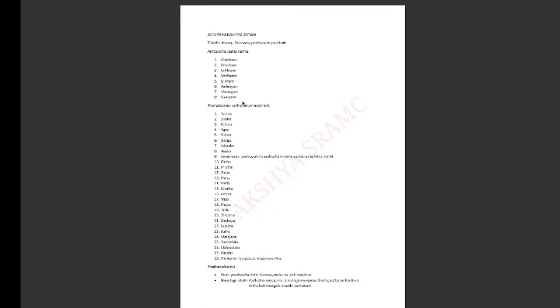Next is Picchu, which is cotton. Plota is cloth. Sutra, you all know, thread. Patra, leaf. Patta means bandage, Vrana Bandhana Dravya. Then Madhu, Ghrita, Vasa, Payas, Taila. Tarpanam, that is Jalaplutam Saktu Kshiradi, rice and milk everything mixed like a ganji. That is called Tarpana. Next is Kashayam, Lepanam, Kalkam, Vyanjanam. Vyanjanam means fan. Then Shitodakam, Ushnodakam. Next Kadaha, which is like a frying pan made of iron.